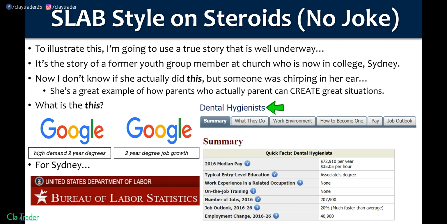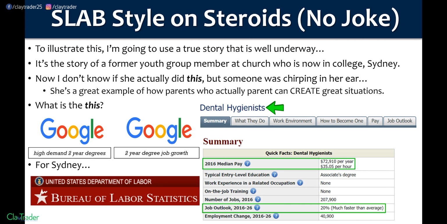Get out there, do your research, figure out what these numbers are. Looking at the job growth for the next 10 years, 20%, and then in parentheses, much faster than average. Well, step 1, Sydney, well done. There is clearly not only demand for it, but there's going to be job growth for it. And then step 2, look at that pay. Holy smokes. Did you say 2-year degree?